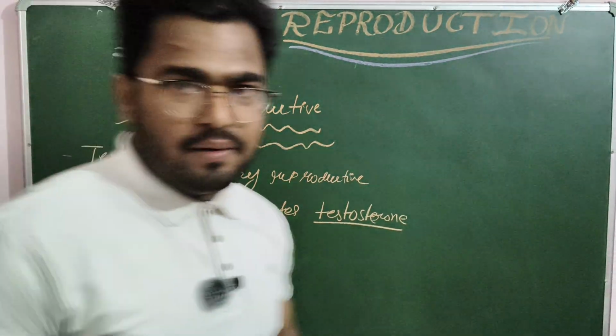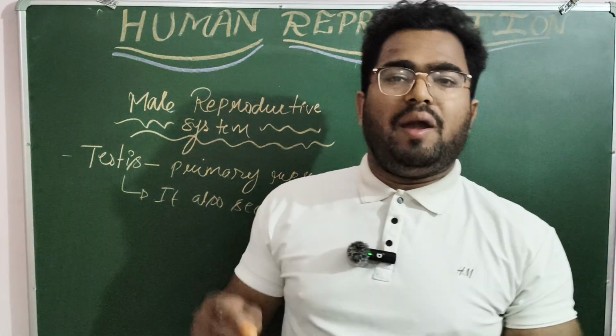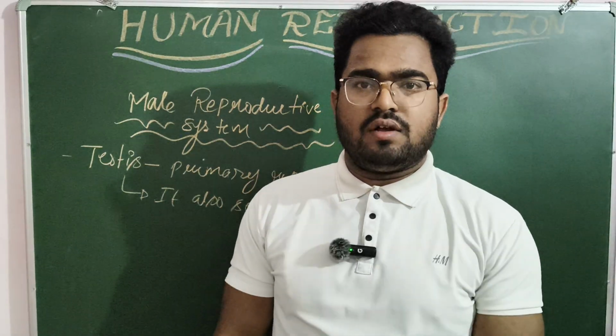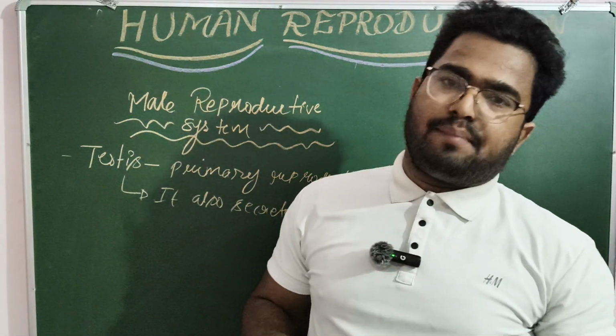What about the other parts or different portions of the male reproductive system? When we talk about the other parts, different types of ducts are there in the male reproductive system.